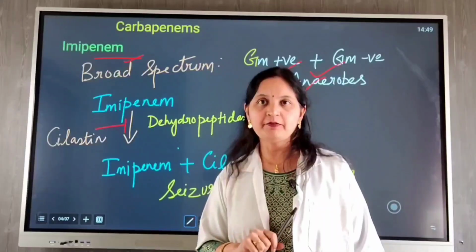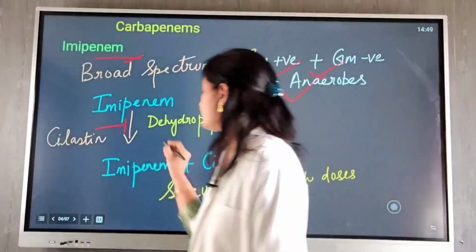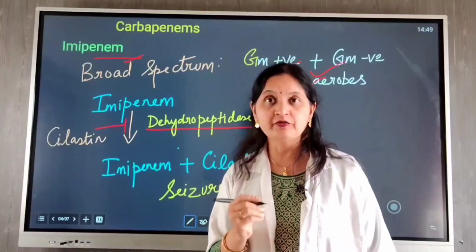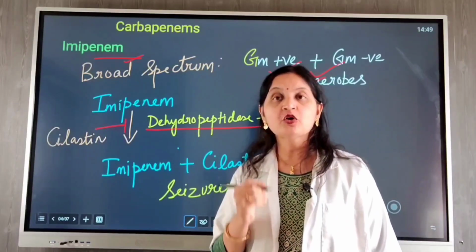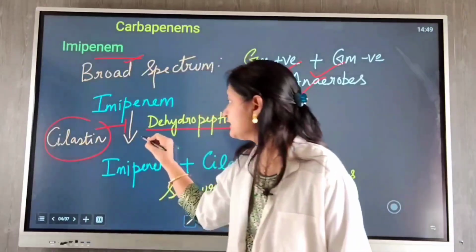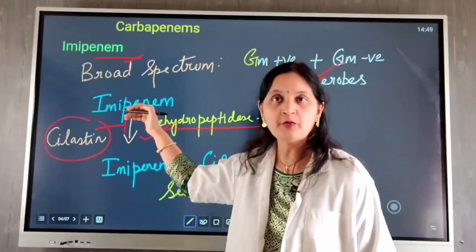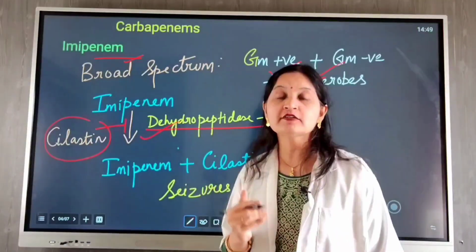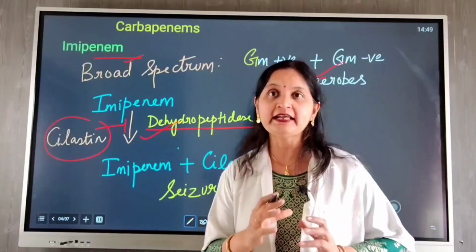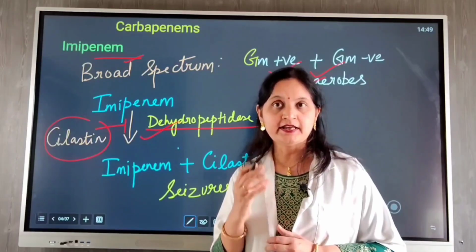Now, a limitation of imipenem is that it undergoes rapid hydrolysis by a renal enzyme, that is dehydropeptidase 1 enzyme, which is expressed in the brush border of the renal tubular epithelial cells. So it is combined with cilastatin, which inhibits the enzyme, that is the renal peptidase enzyme, thus protecting imipenem from degradation, and this ensures the therapeutic efficacy of imipenem. So imipenem action is protected by cilastatin, and therefore imipenem is combined with cilastatin. It has a protective nature.